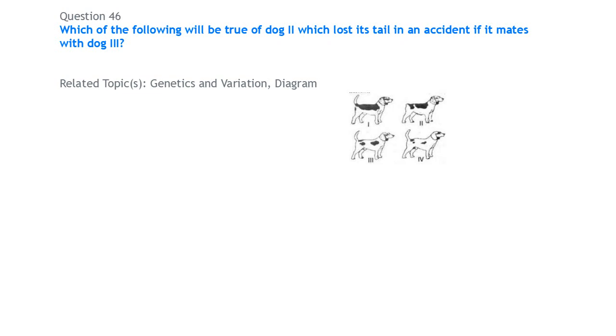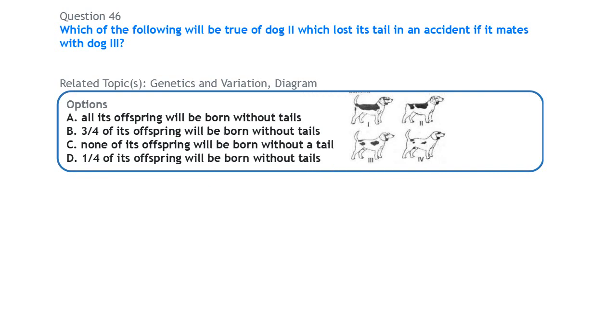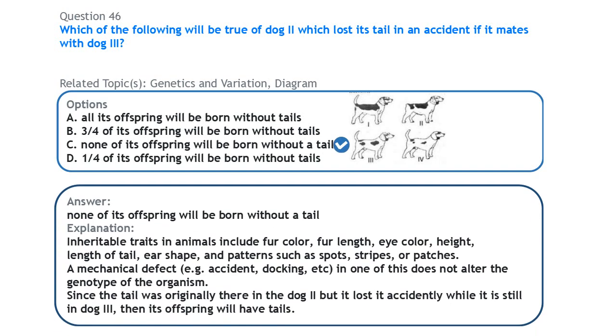Question 46. Which of the following will be true of dog II, which lost its tail in an accident, if it mates with dog III? So dog II lost its tail in an accident and is mating with dog III, which has a tail. None of the offspring will be born without a tail. One may think that one of the parents is tailless, but remember that originally it has a tail and lost it in an accident.